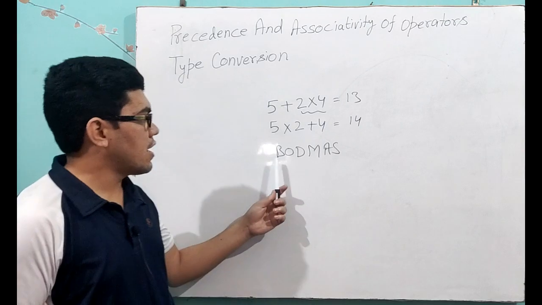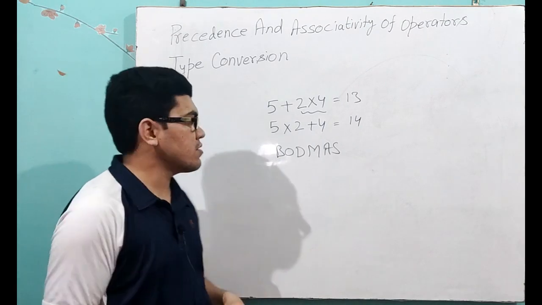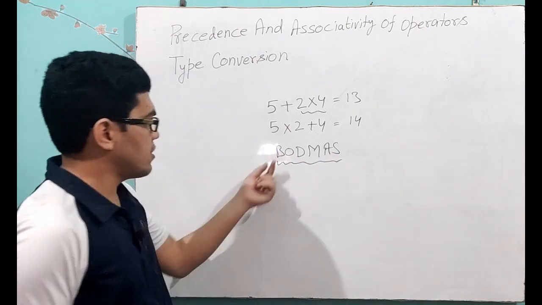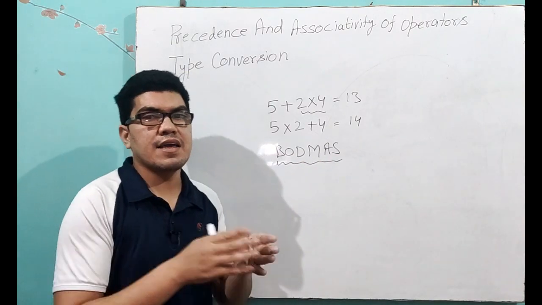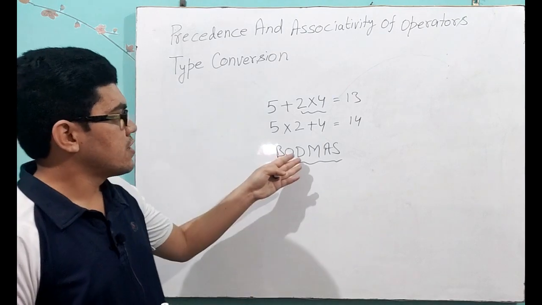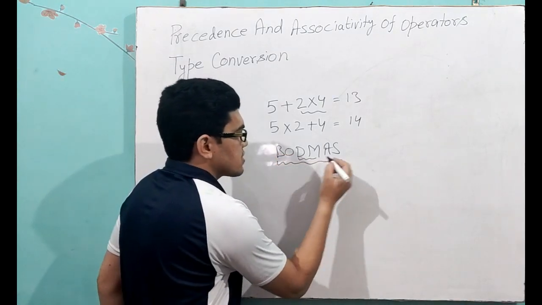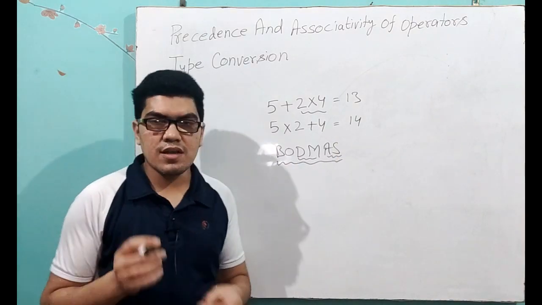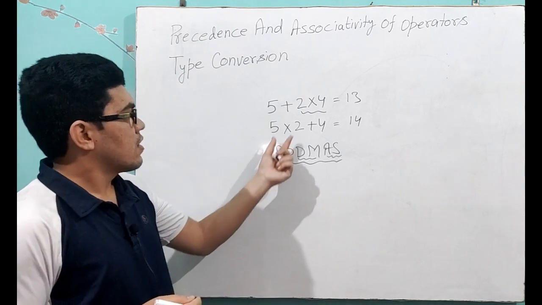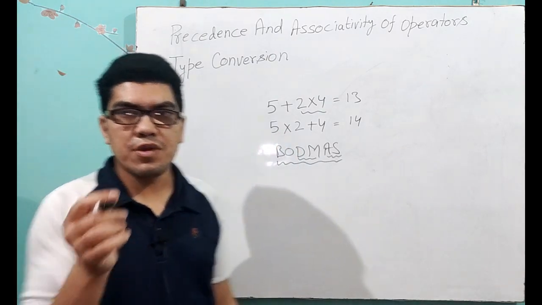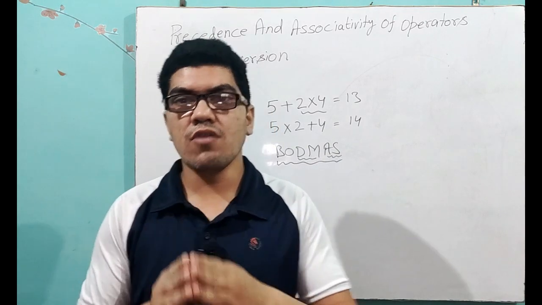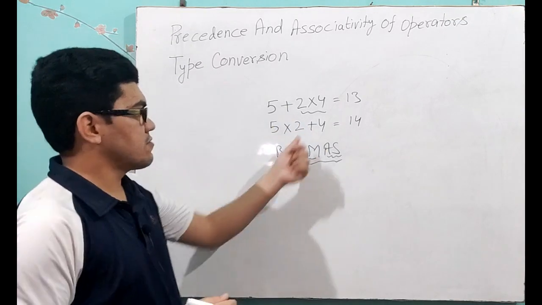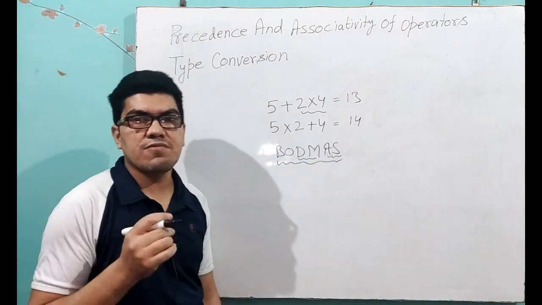So according to the higher to lower precedence, we arrange them and we write the first letter of each operator. Like B for bracket, bracket has the highest precedence, then of, then division, multiplication, these both are same, and these both are same. Okay, so the concept is why multiplication is solved first, because the precedence of multiplication is higher than plus. That's why we solve multiplication first.